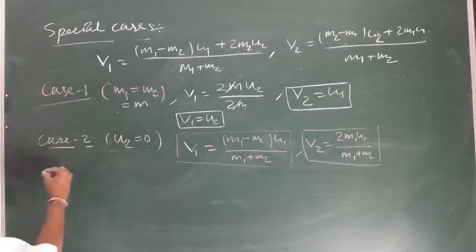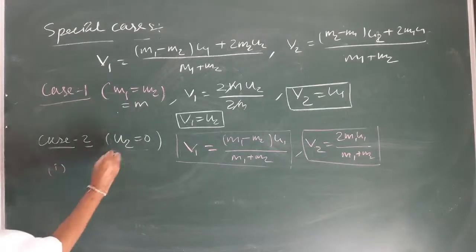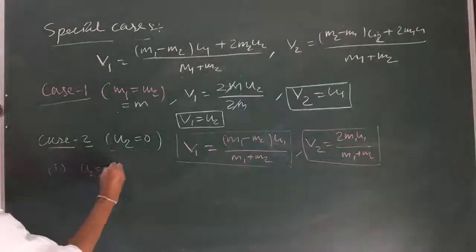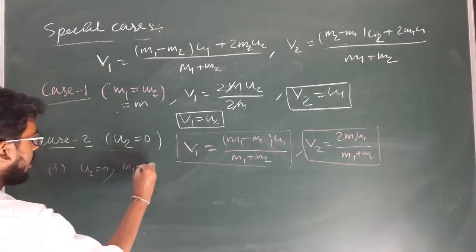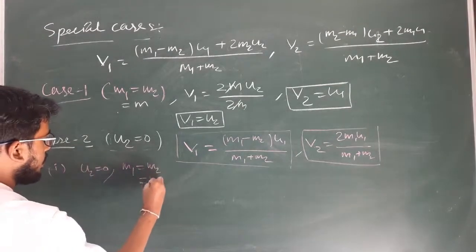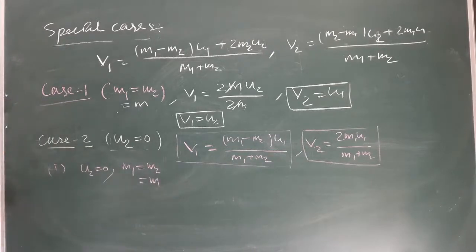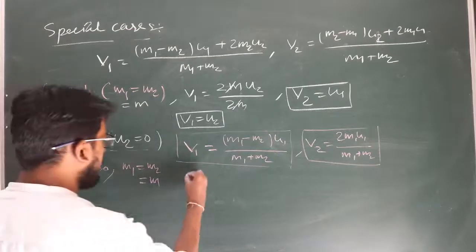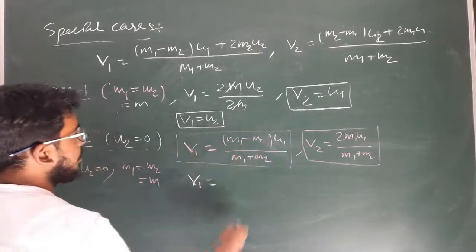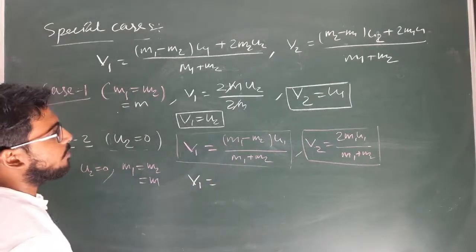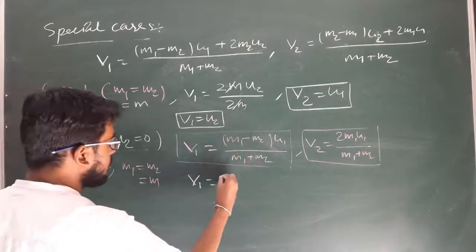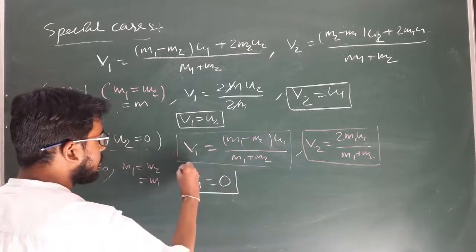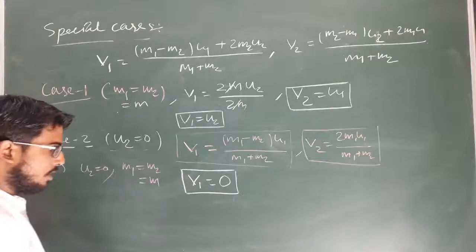Then if the second body is at rest, the final velocity of both the bodies will be this much. Clear? Same case 2 but sub case 1, u2 equal to 0 and also provided m1 equal to m2 equal to m. Both the bodies have same mass and the second body is at rest. Then what is the value of V1? In this case, if I am putting m1 equal to m2, this will become 0, so V1 will be 0. So the first body comes to rest after collision.